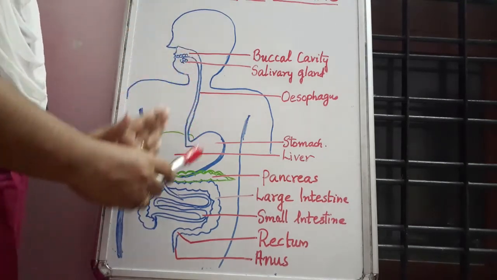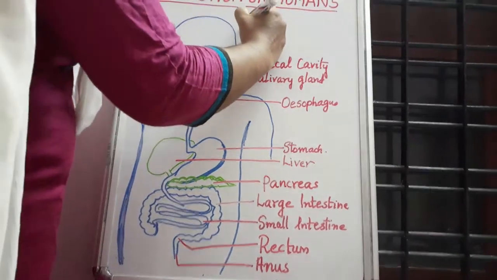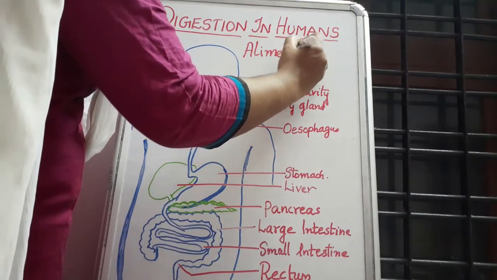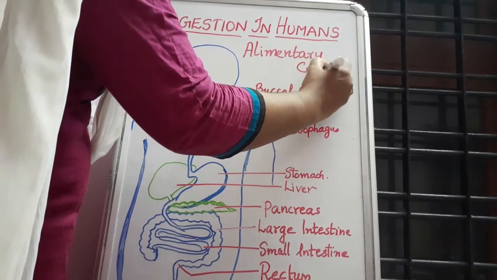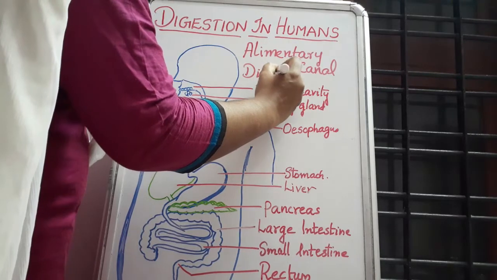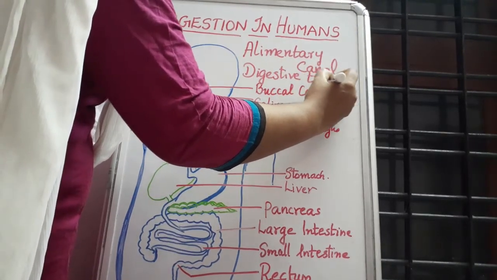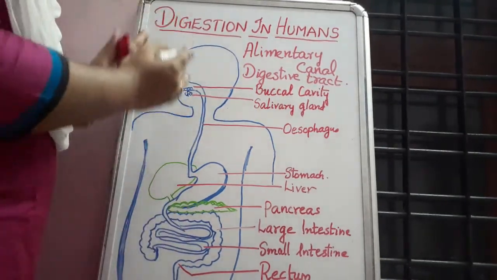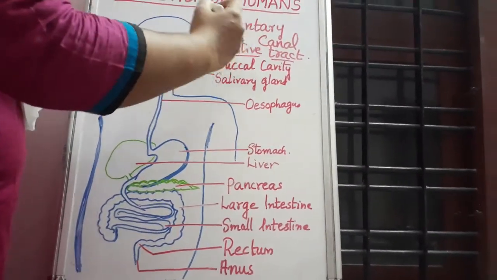All together this tract is known as the alimentary canal, or digestive tract. So from mouth till anus, that tract is known as the digestive tract, or the name we commonly call it is alimentary canal.